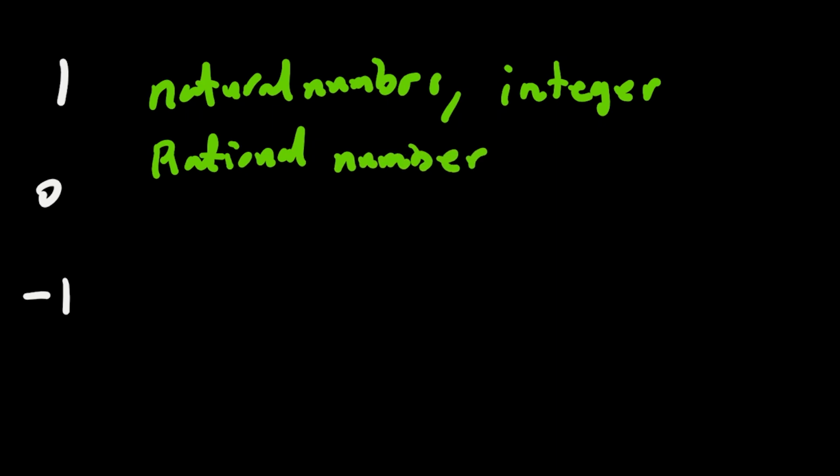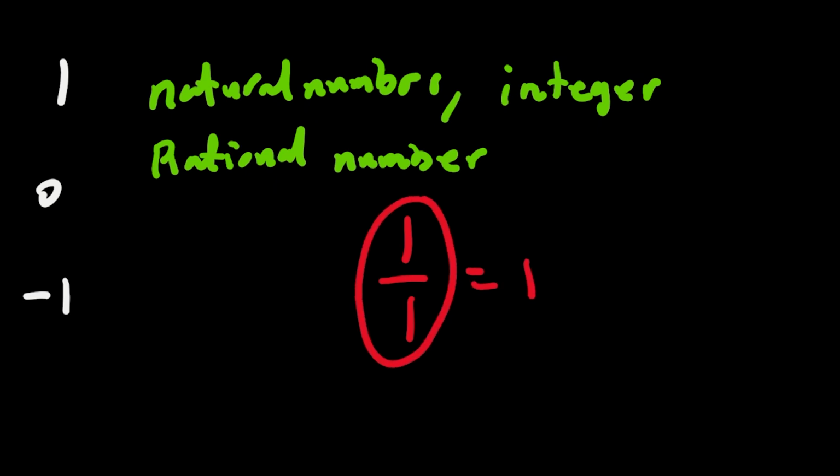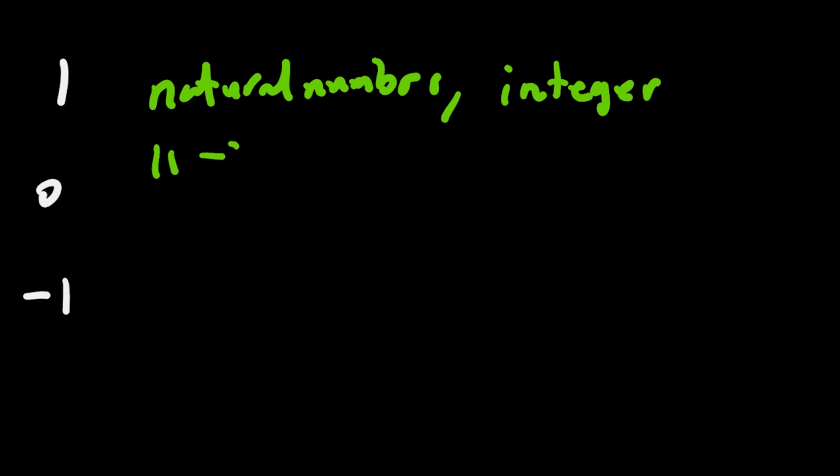Okay, why do we say that it's a rational number? It's a rational number because 1 over 1 is 1, so we can write it in fraction form. Let's see the second example.